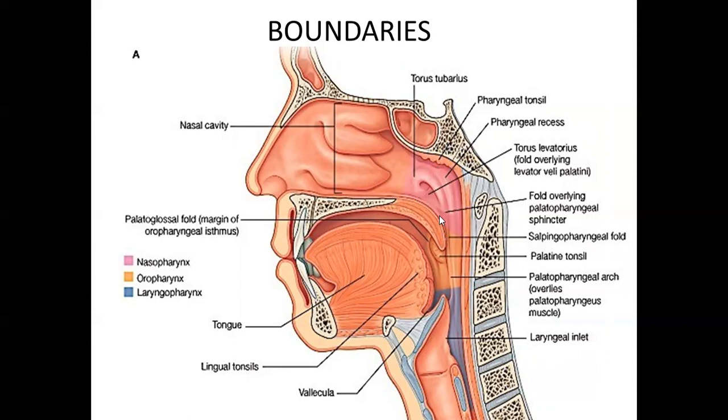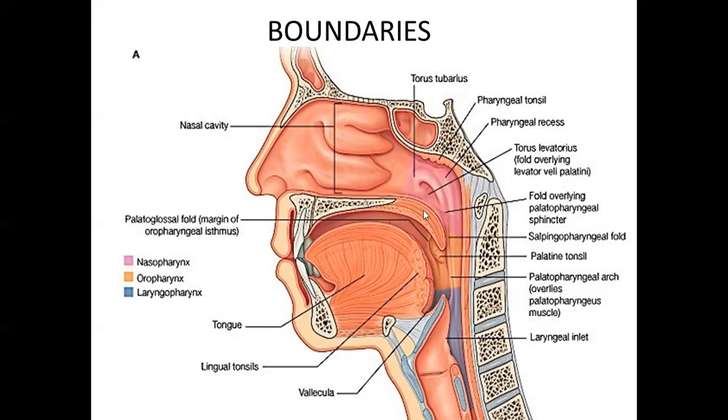The floor here, this part, is formed by the soft palate. This is the soft palate. So the upper surface of the soft palate forms the floor. Then the floor is also formed by the pharyngeal isthmus. What is the pharyngeal isthmus here? This portion that is opening in the floor between the free edge of the soft palate and the posterior pharyngeal wall. So basically, this forms the whole floor.